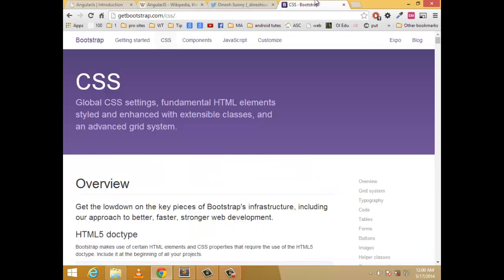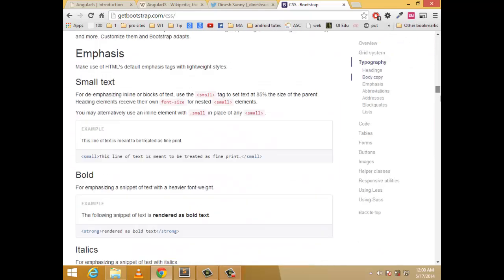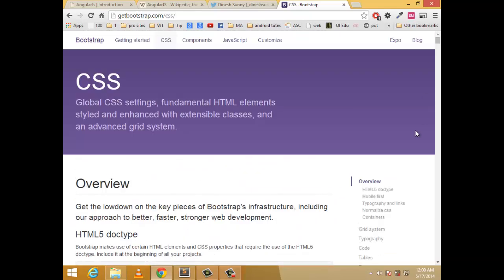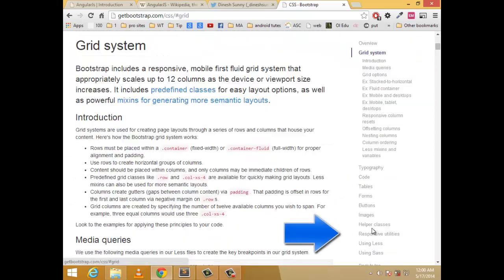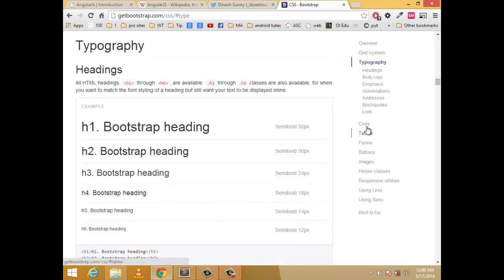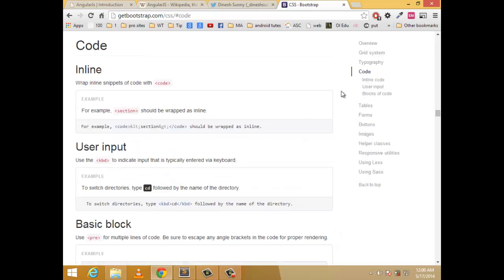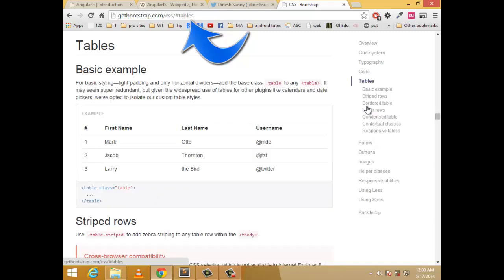Or another example I can give is Bootstrap. It's a CSS framework, and if you don't know it, go to this link, getbootstrap.com/css. In this link, I can go through other parts of the website by just scrolling, or I can simply click on this navigation system here. This navigation system provides navigation inside this particular page. Here, if you observe the hash and the code which I clicked. If I click on tables, it changes the hash to tables.